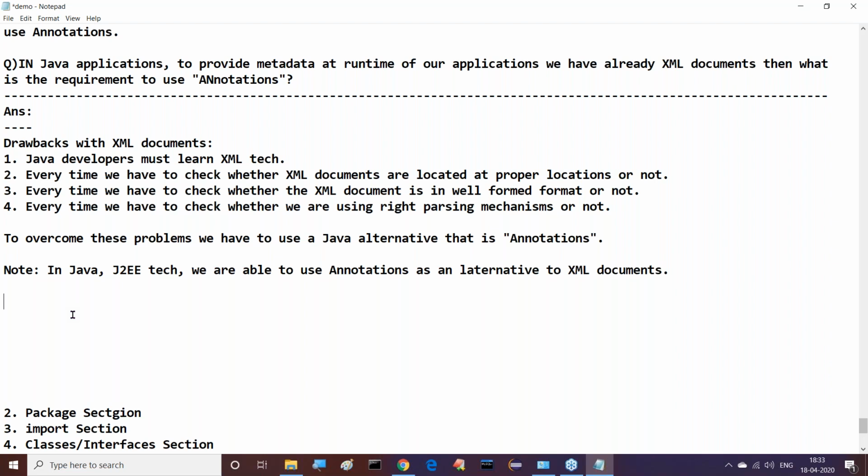This is the clear-cut information we have to follow about this particular content. Right, sir. This part is now completed totally. After completion of this, I want to know which technologies are using XML and which technologies are using annotations. For that purpose, I'm giving clarity to you. Try to recognize this. Which technologies are using XML and which are using annotations? First, XML based technologies.